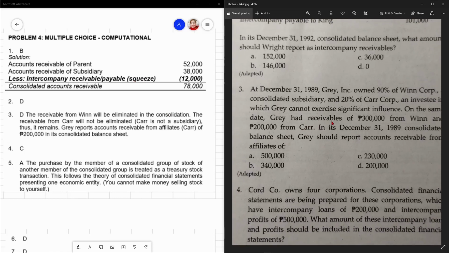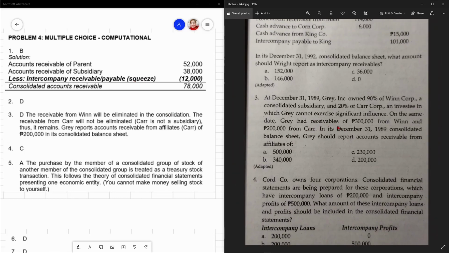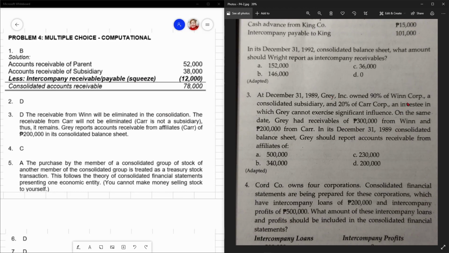At December 31, 1989, Gray Incorporated owned 90% of WinCorp. So, Gray, parent, WinCorp as the subsidiary. And, ito pa, 20% of CarCorp, an investee in which Gray cannot exercise significant influence. So, yun. Meaning yan, typical fair value, di ba? PFRS 9.